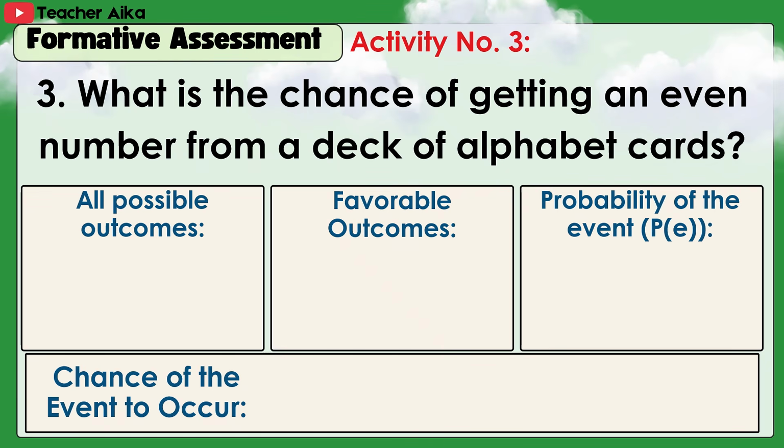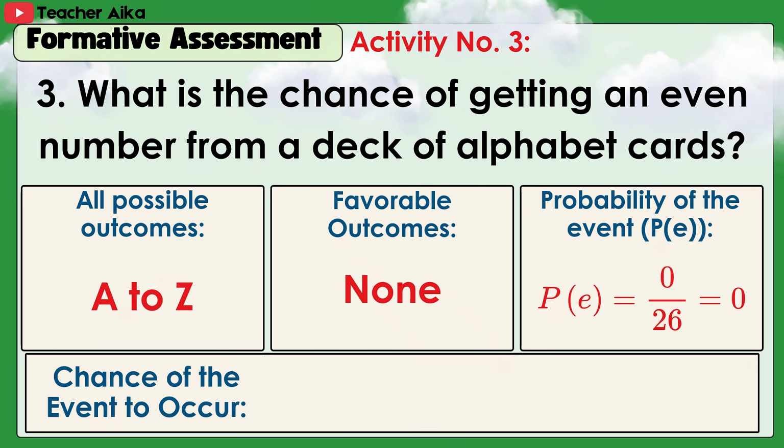What is the chance of getting an even number from a deck of alphabet cards? Answers: probability of the event, 0 over 26, 0. Chance of the event to occur, impossible.